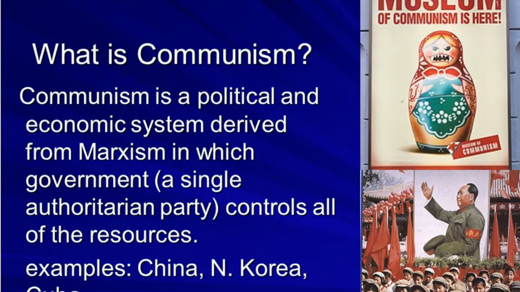Communism. Communism is a political and economic system derived from Marxism, in which government, a single authoritarian party, controls all of the other resources. China, North Korea, Cuba. And Marxism, remember, was a theoretical ideology, and communism is the implementation thereof. But what we forget between an idea and action is the human element.